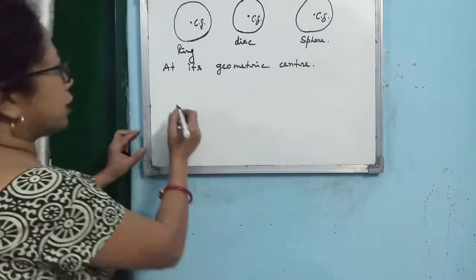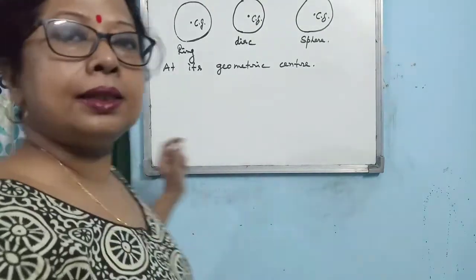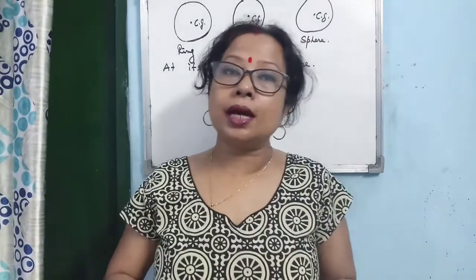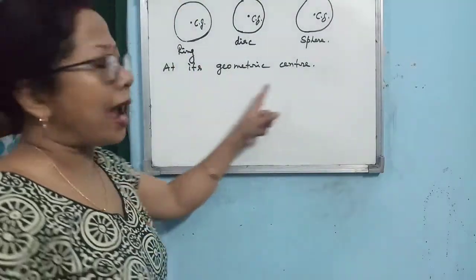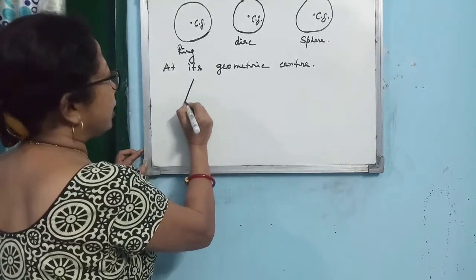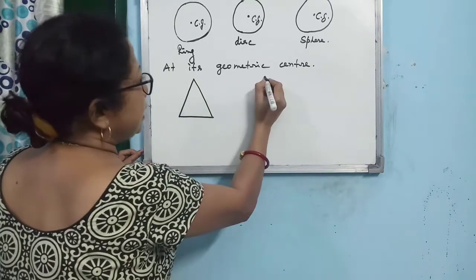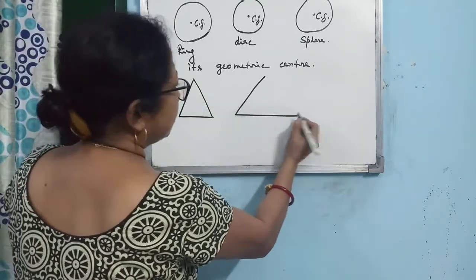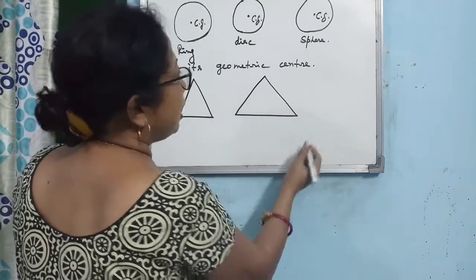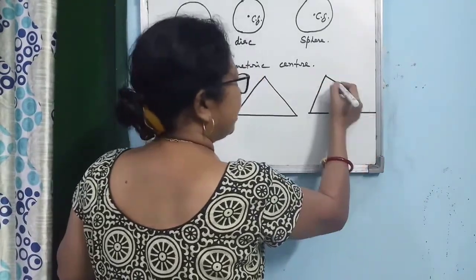Then the next shape is a triangular lamina. The term lamina we use when it is a two-dimensional object. Now you know you may have three kinds of triangle. First is the isosceles triangle, then the equilateral triangle, where all three sides are equal, or you may have a scalene triangle.